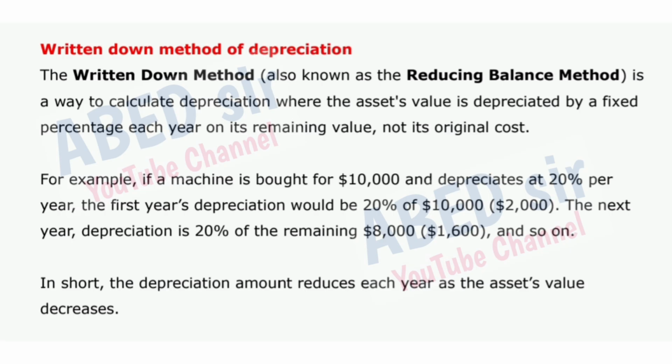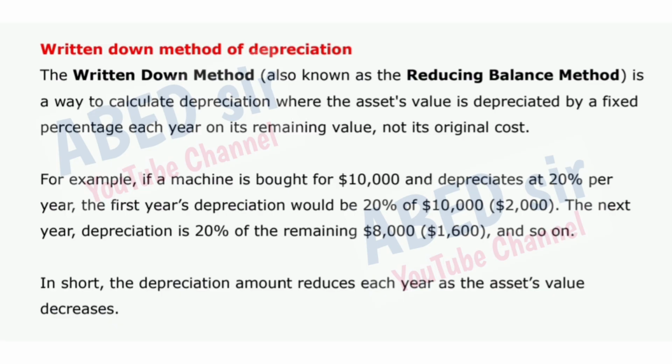The written down method, also known as the reducing balance method, is a way to calculate depreciation where the asset's value is depreciated by a fixed percentage each year on its remaining value, not its original cost. For example, if a machine is bought for $10,000 and depreciates at 20% per year, the first year's depreciation would be 20% of $10,000, $2,000.